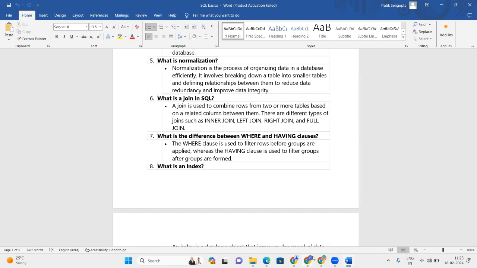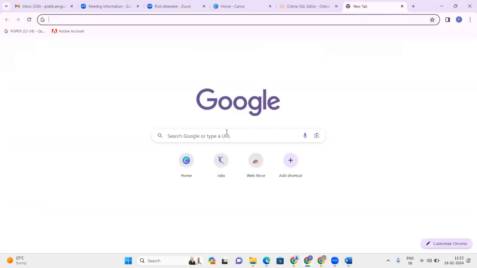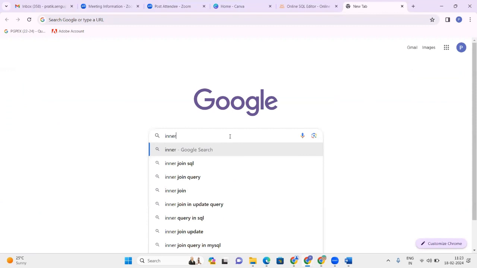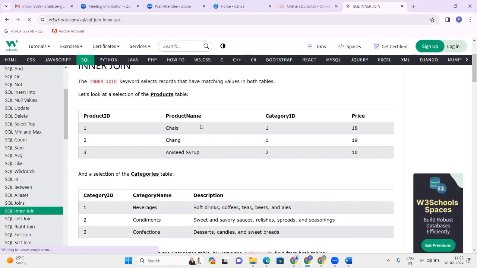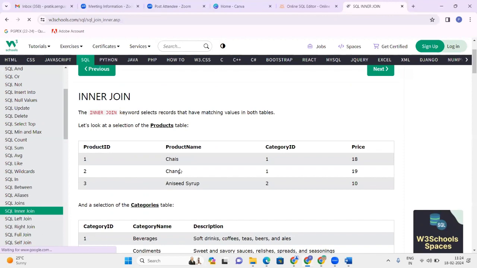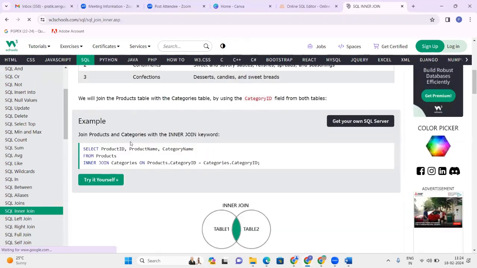Let me give an example of inner join. This is one table, product, and this is another table, category. Here we can see the inner join: select product ID, product name, category name.